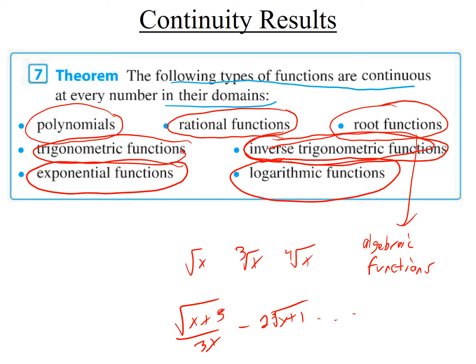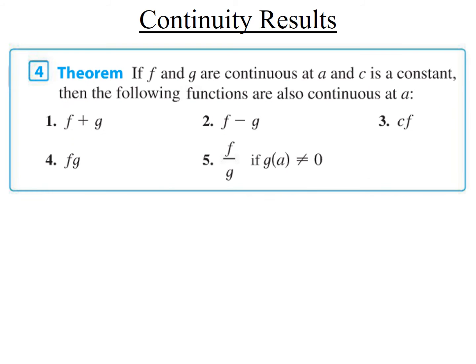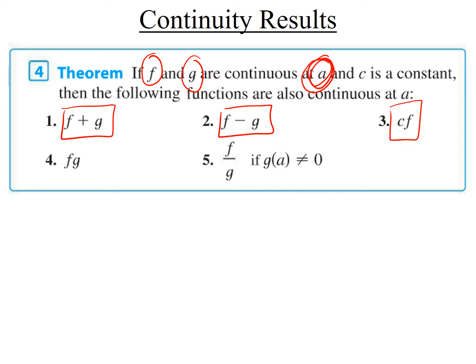Okay, so then what if you have something that's built from those, but it's not just those? Then we have this next result. The next result says that if you have two continuous functions, so f is a continuous function and g is a continuous function at the number a, let's say, then if you add them, it's also continuous at a. If you subtract them, it's also continuous at a. If you take one function and multiply it by a number, it's continuous at a. If you multiply two functions, it's going to be continuous at a. If you divide two functions, it's going to be continuous at a, unless, of course, you get division by 0 when you plug in a to g. Remember, when there's a division, there's always an extra issue.